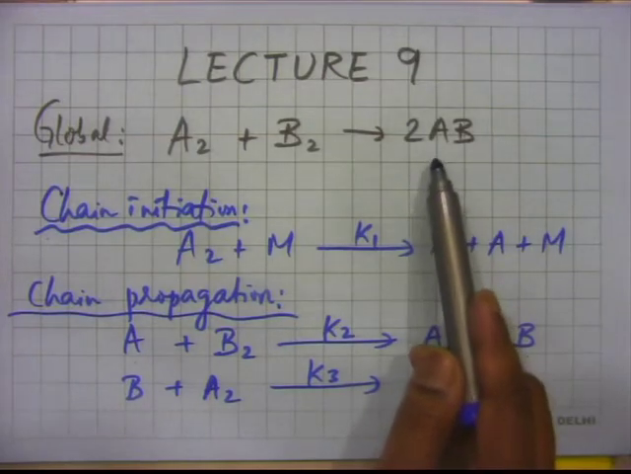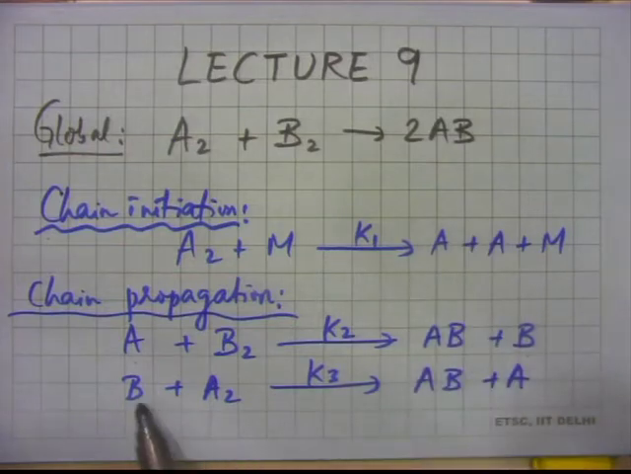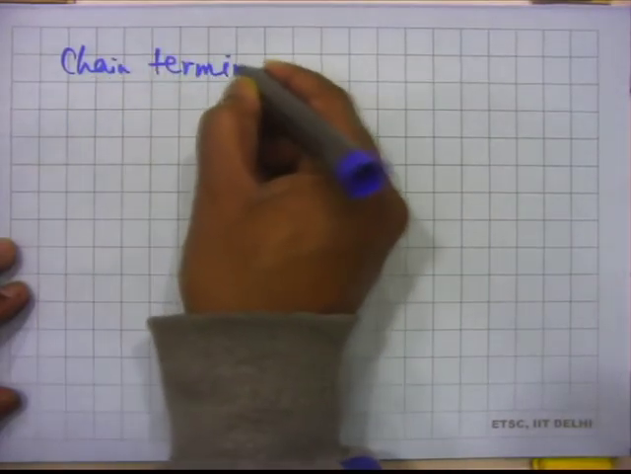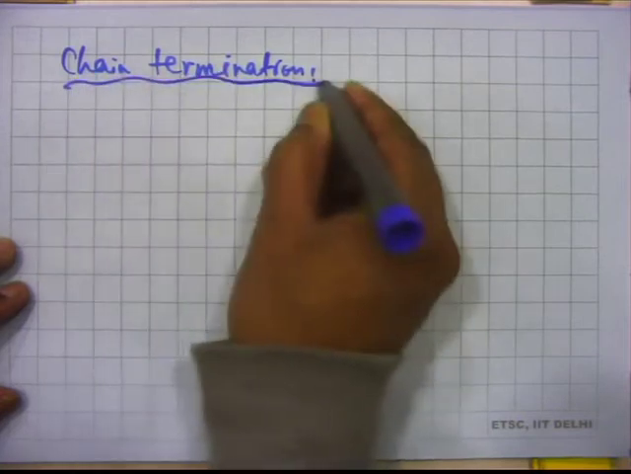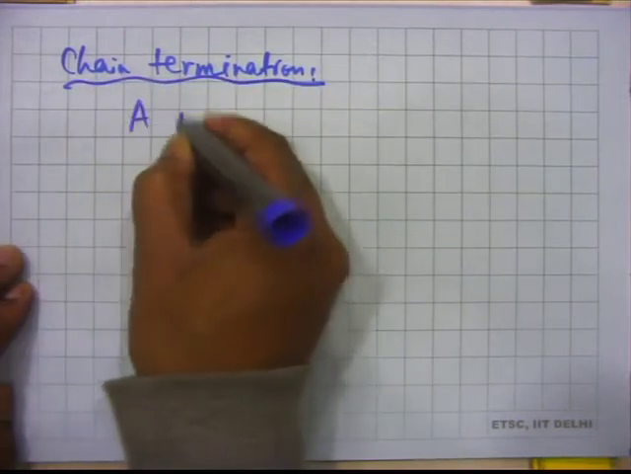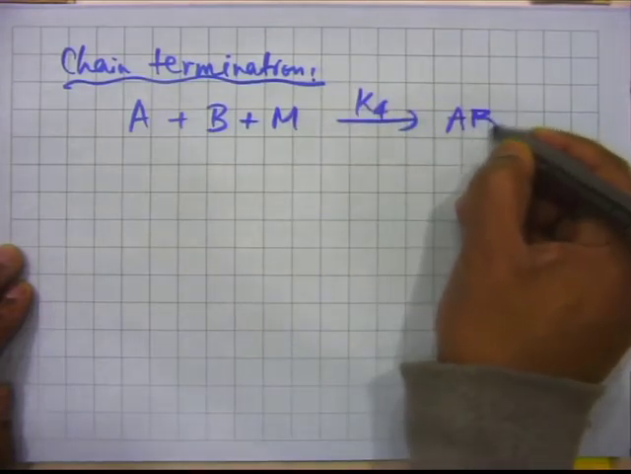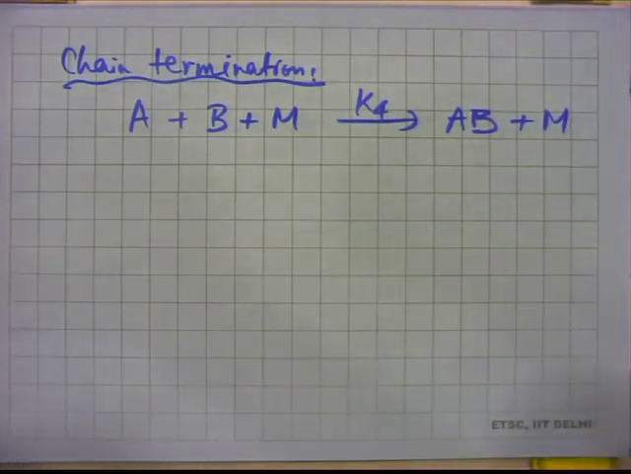Similarly, B plus A2 giving you AB plus A. B is the more active species on the left hand side, and A is the radical species on the right hand side. So the number of radical species is remaining the same from left to right. And then there is also chain termination, and this chain termination means A plus B plus M giving you AB plus M. So we are calling this reaction rate constant K4.